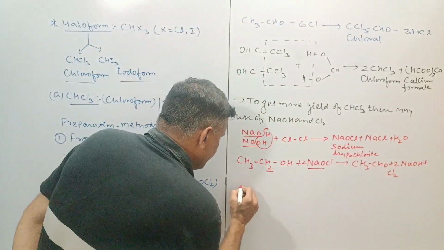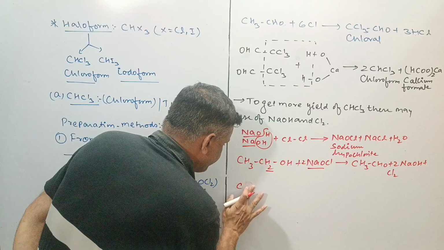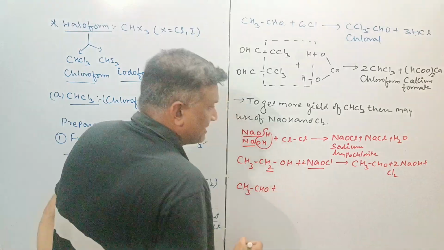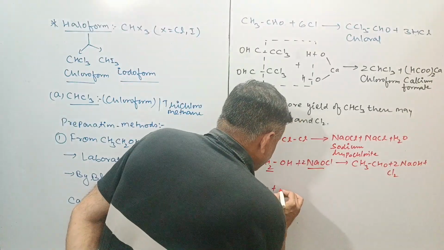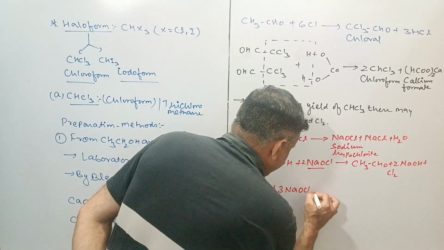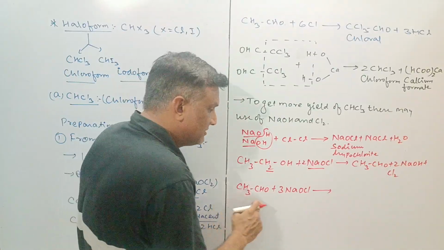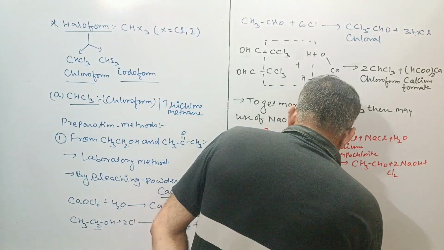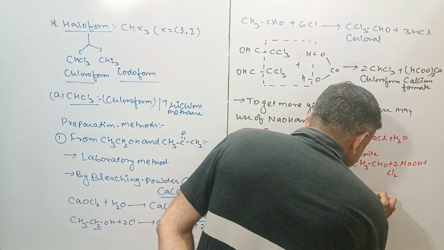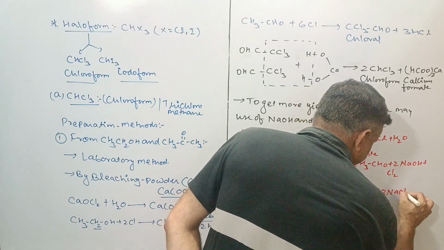And further, this is the CCl3, this is the CH3CHO plus, you can say, 3 of NaOCl. Here will be removal of the 3 alpha hydrogens and formation of CCl3CHO, chloral, and it will form 3 of NaOH.